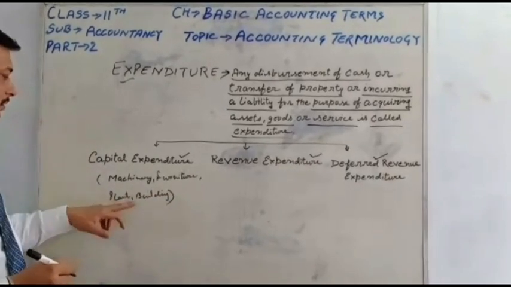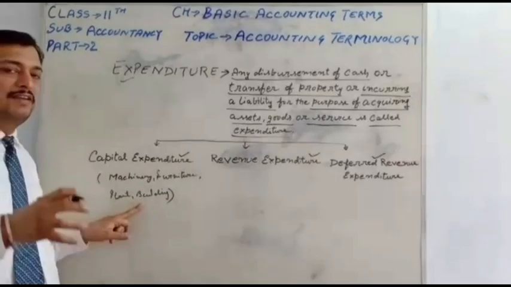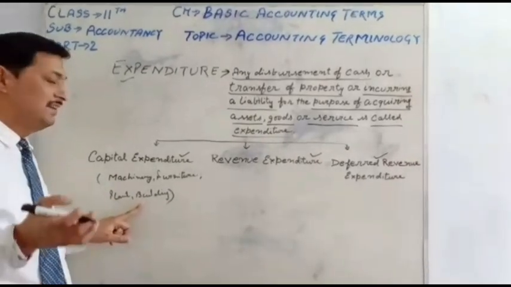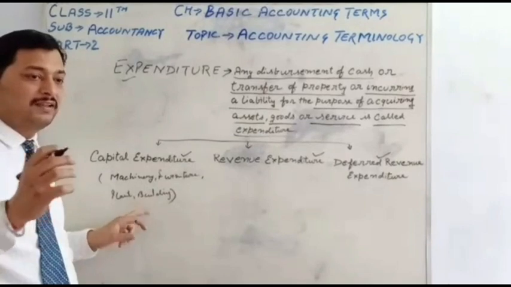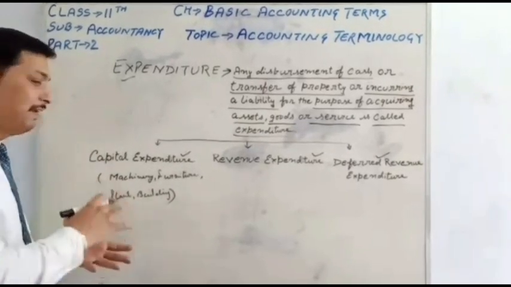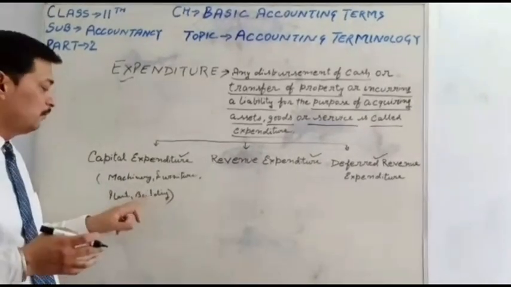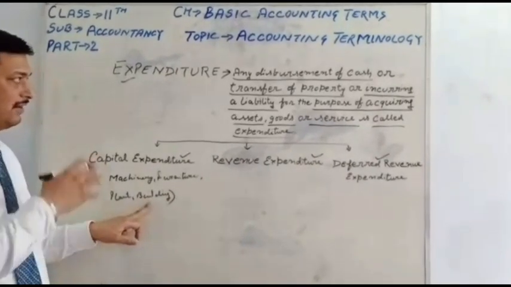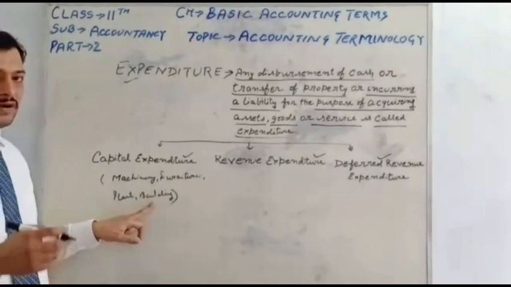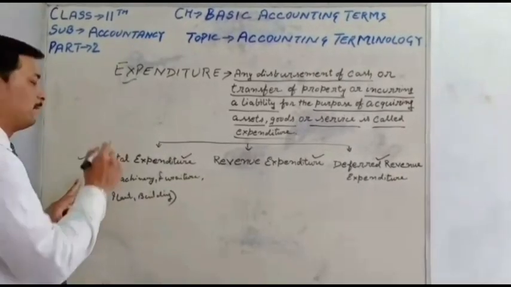One more meaning is there: the expansion or increasing of any asset. Expansion means increasing with development of building, expansion of business, expansion of building. When organizations pay an amount for this, it is called a capital expenditure.